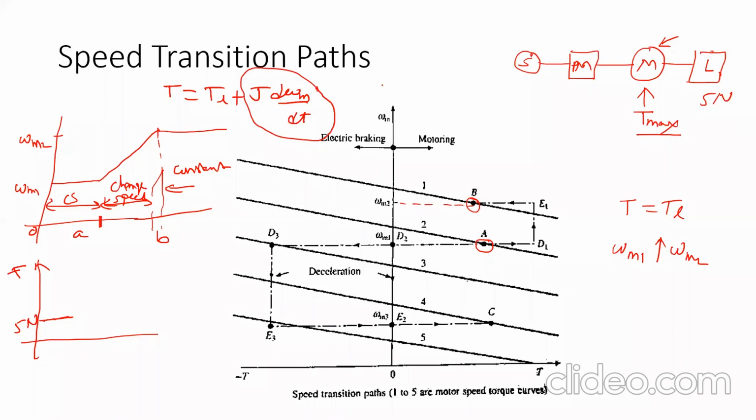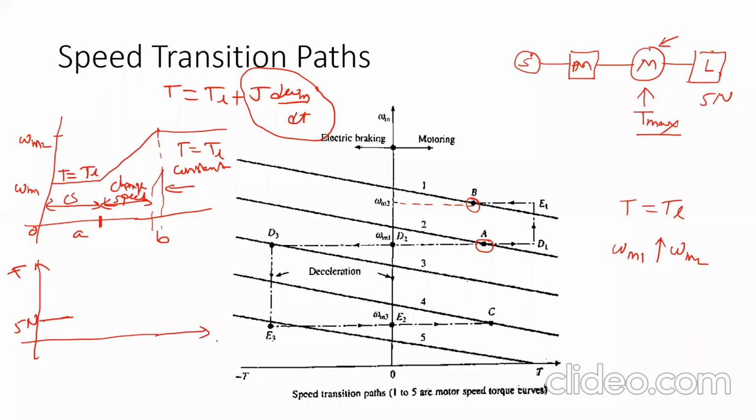In the other case, when the steady state condition is there, the machine is running with a constant speed, T is equal to TL. From 0 to A the equation will be T equal to TL. From B onwards also, whenever speed is constant, T is equal to TL.